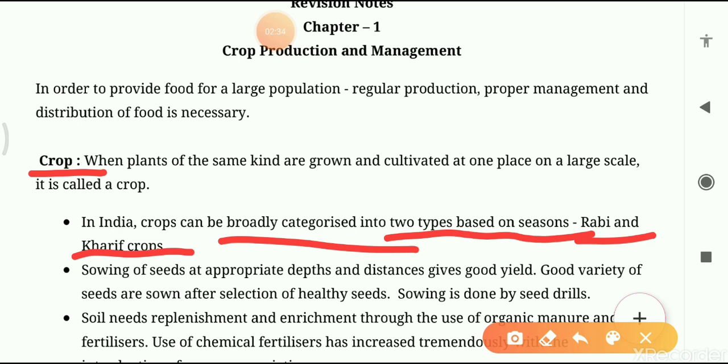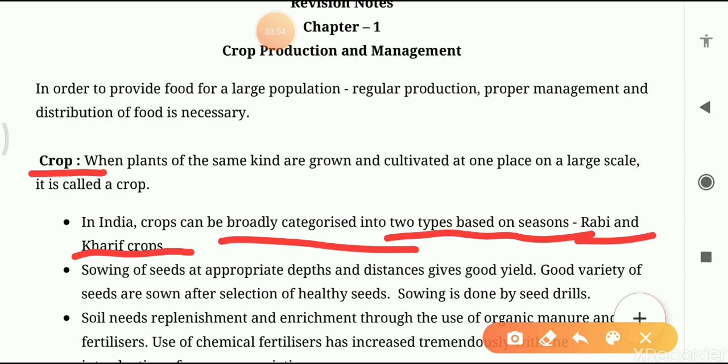First of all, I will give you the definition of rabi crops and kharif crops. The crops sown in October and November and harvested in March and April in our country are called rabi crops. The second definition of rabi crops is: the crops which are sown during winters are called rabi crops.